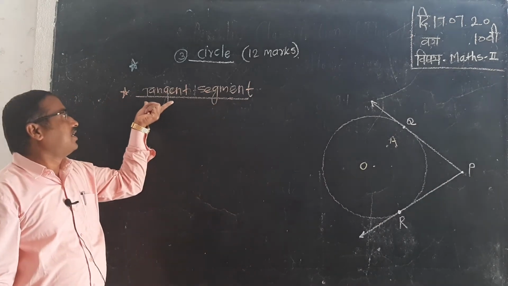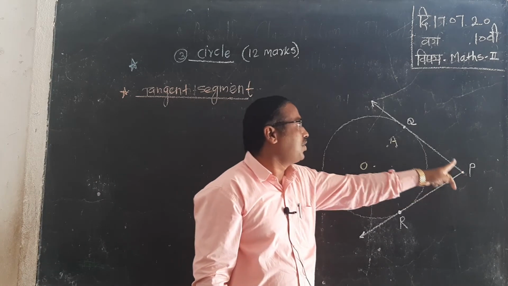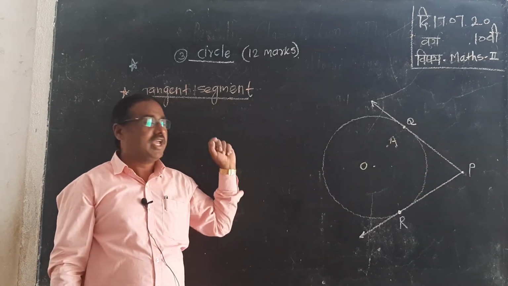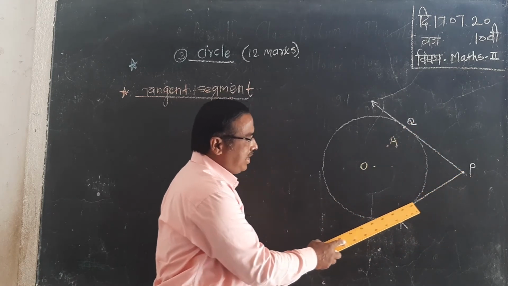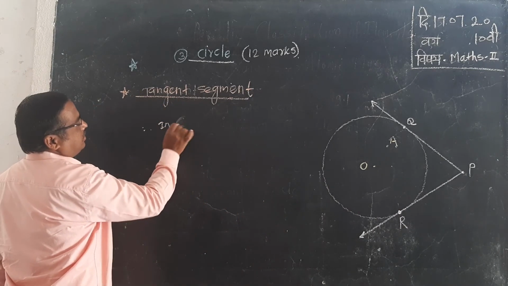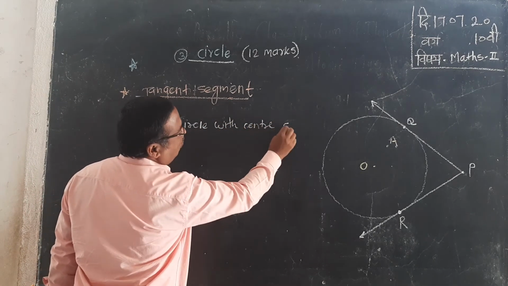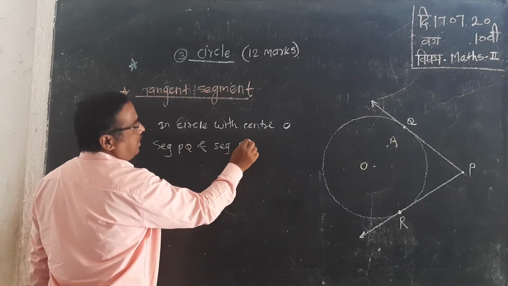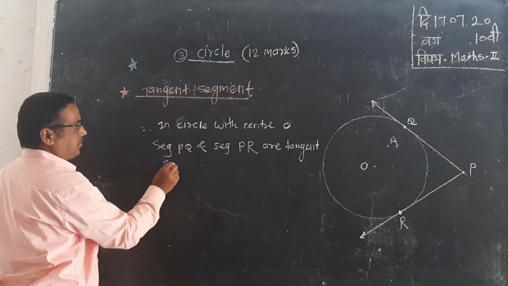How to understand the tangent segment? The line segment from the external point to the point of contact on the circle is said to be a tangent segment. In the figure, segment PQ is a tangent segment and segment PR is a tangent segment. Therefore, in a circle with center O, segment PQ and segment PR are tangent segments.